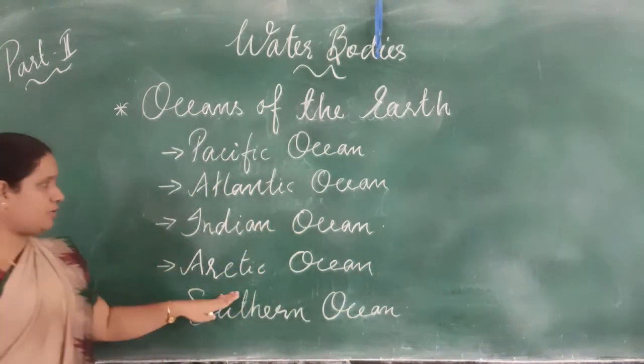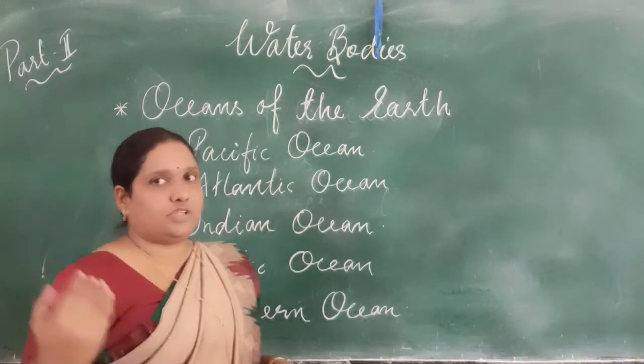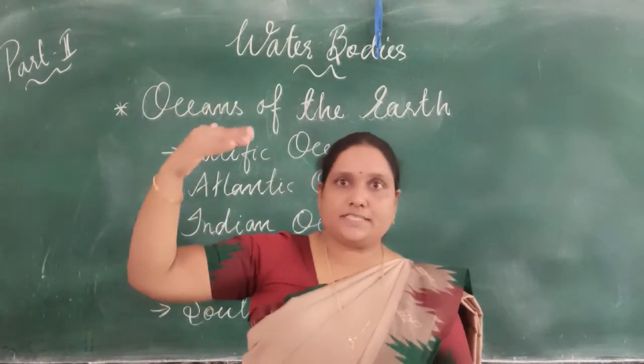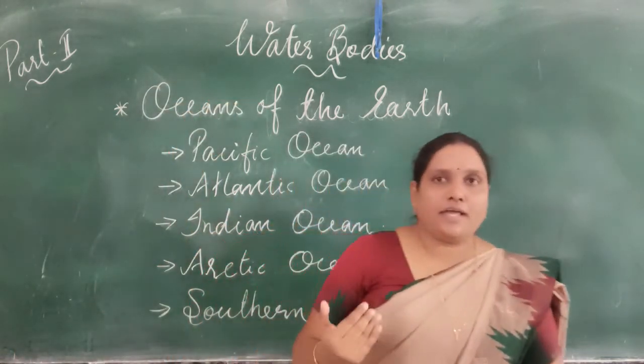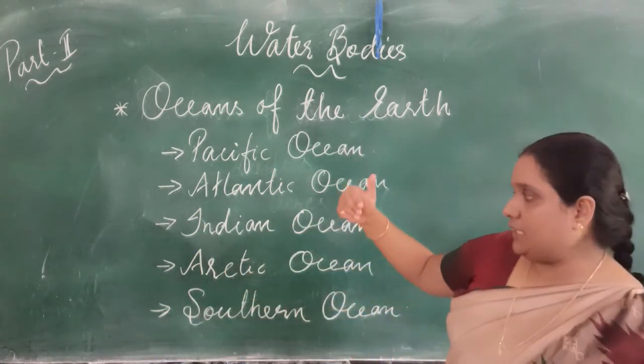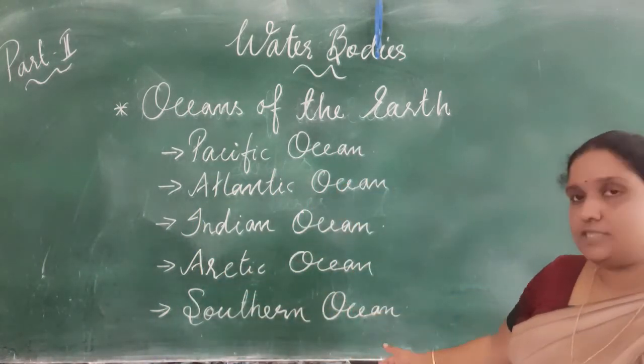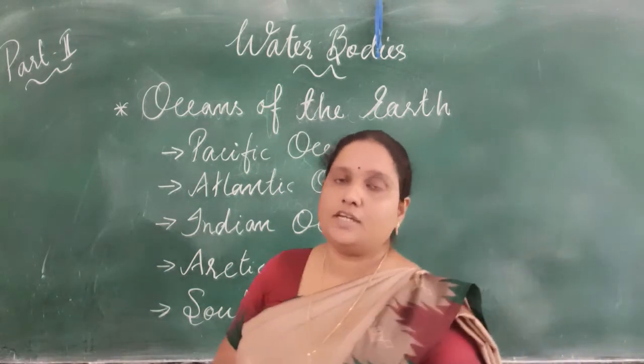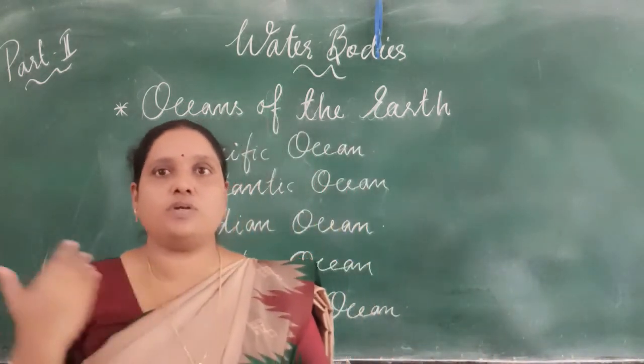Next, coming to the Arctic Ocean. The Arctic Ocean is in the north. We can say that it's around the North Pole, and it's a very cold ocean. And coming to the last one, that is the Southern Ocean. The Southern Ocean is located in the south, around Antarctica.